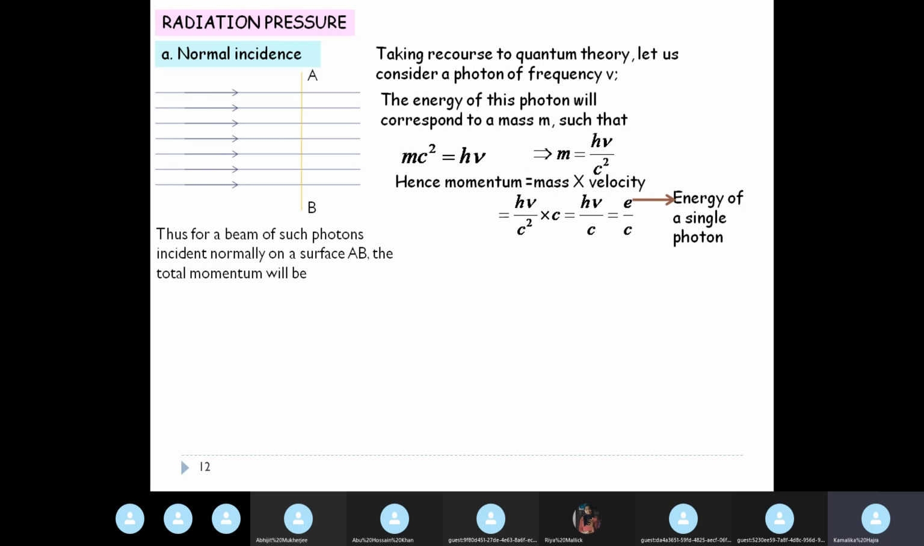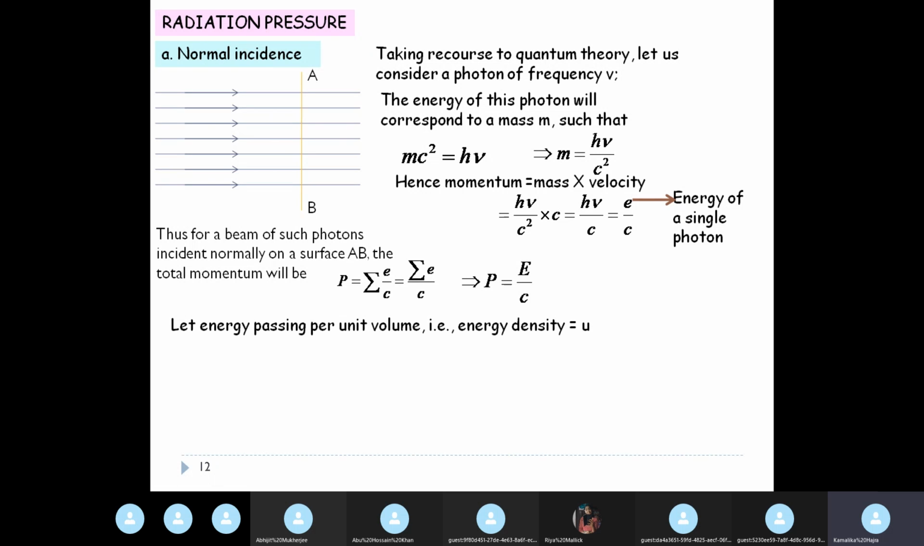So for a beam of such photons which is incident normally on the surface AB, the total momentum will be summation e by c, since the momentum of a single photon is e by c. C is a constant, and each photon has the same energy h nu. So the momentum will be capital E by c, where capital E is the sum of the energy of all the photons that are present in such a beam that is incident normally on the surface AB.